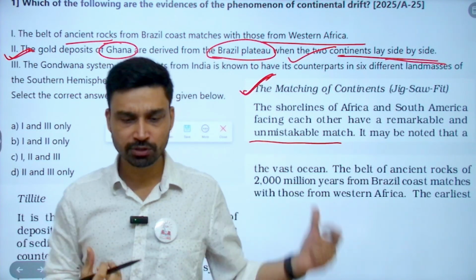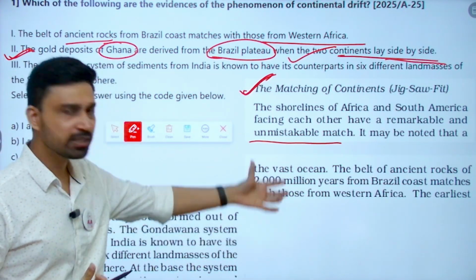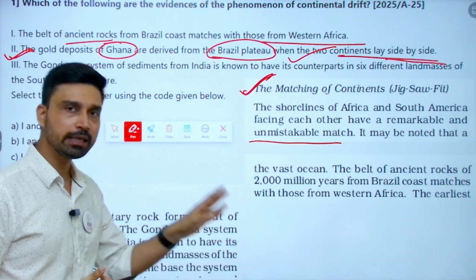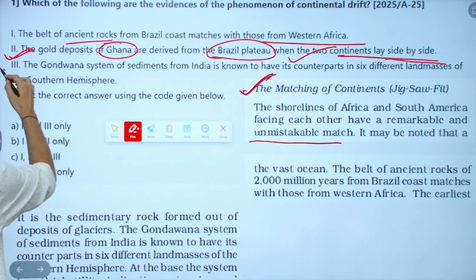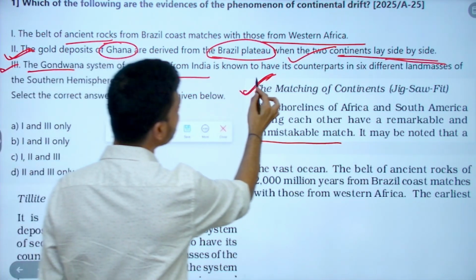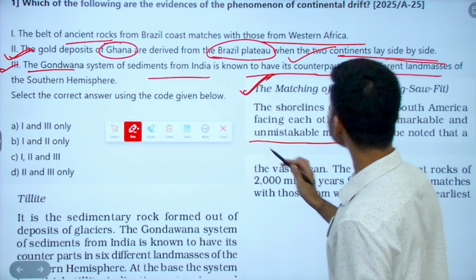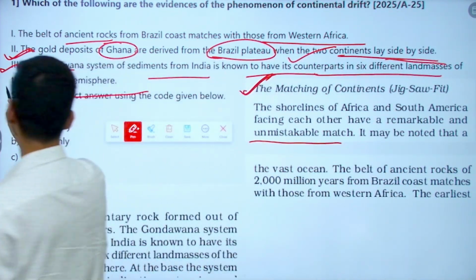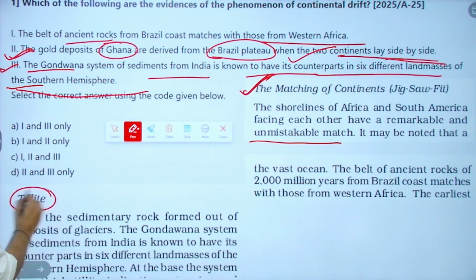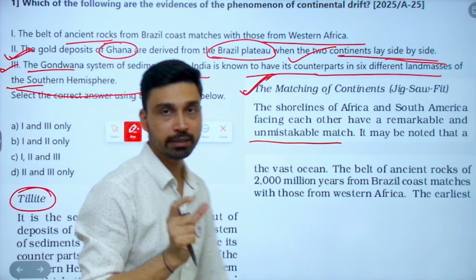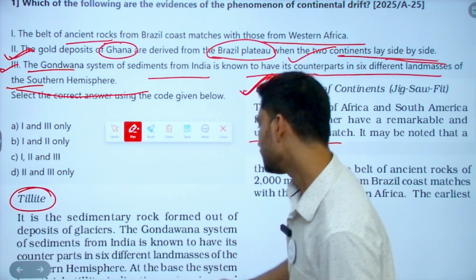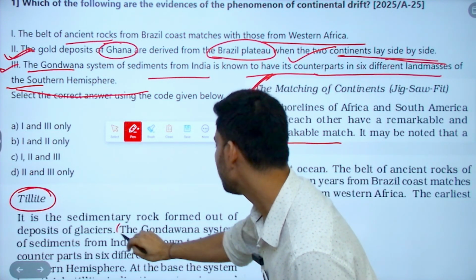Placer deposit based evidences are given in NCERT, and the exact statement is taken from there. Third, the Gondwana system of sediments from India is known to have its counterpart in six different land masses of the Southern Hemisphere. Look here, Tillite is the subheading given in the NCERT class 11th geography. What is written here is the exact same statement.